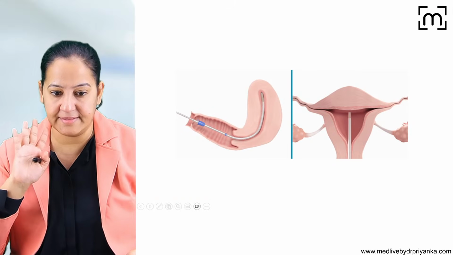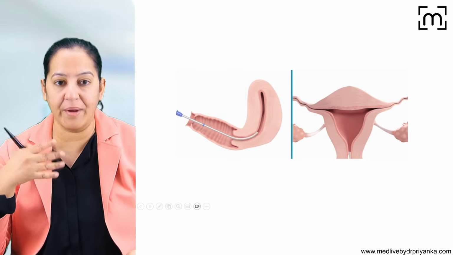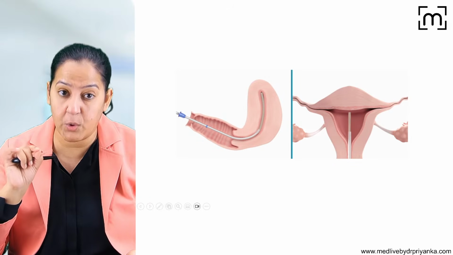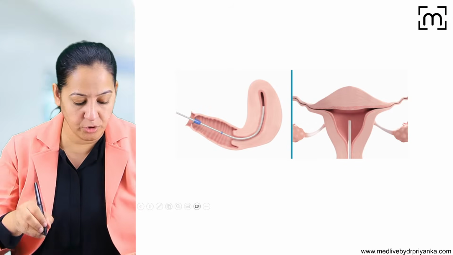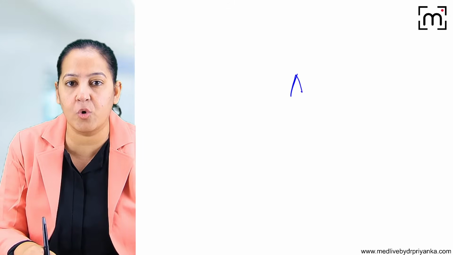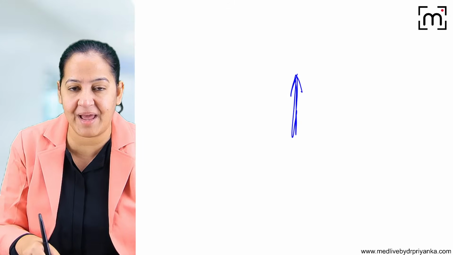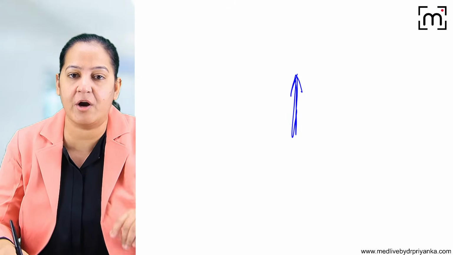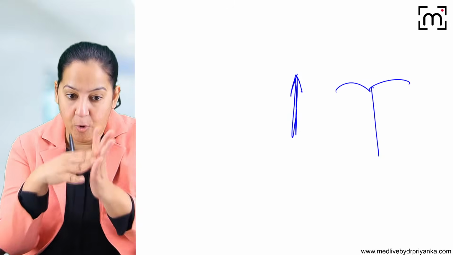So we can insert it like this in various positions. I'm not going into the detail of how it is inserted step by step. For inserting, we require a device, the inserter. Both the vertical limbs are closed on a horizontal stem like this. It is inserted inside, and then we take out the inserter. Once we take out the inserter, the vertical limbs will open like this.